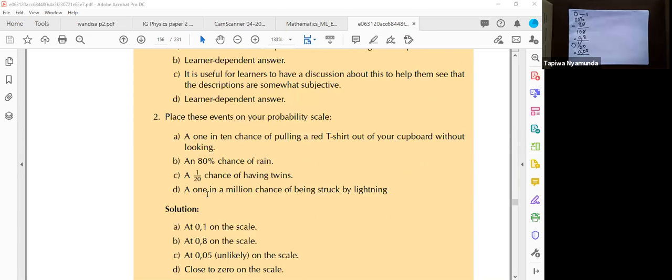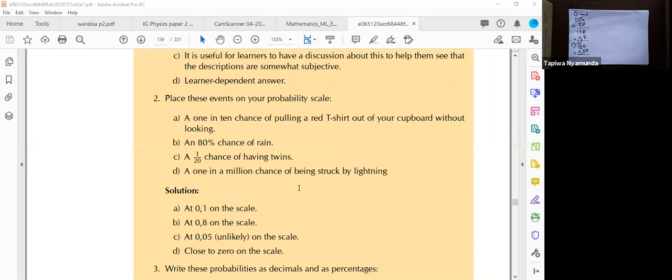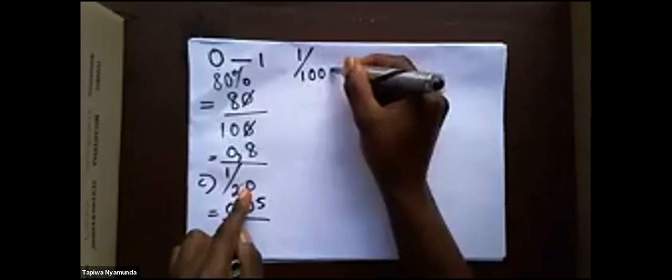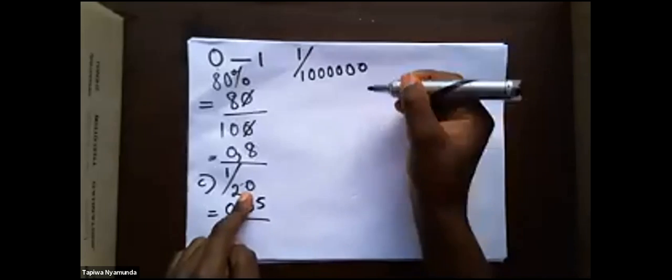The same applies with part D. Part D is saying a 1 in a million chance of being struck by lightning. What are we saying when we say 1 in a million? We are saying 1 divided by a million.